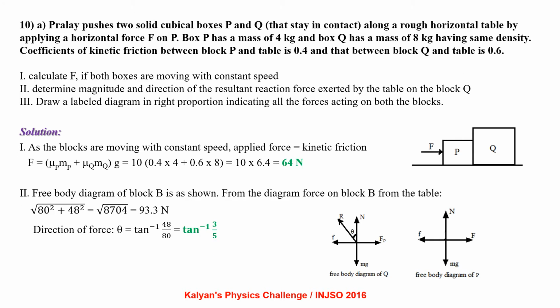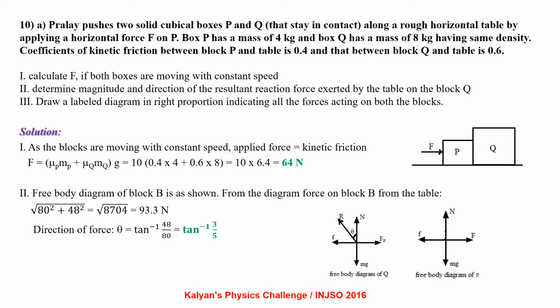Pralay pushes two solid cubical boxes P and Q that stay in contact along a rough horizontal table by applying a horizontal force F on P. Box P has a mass of 4 kg and box Q has a mass of 8 kg, having the same density. Coefficient of kinetic friction between block P and the table is 0.4 and that between block Q and the table is 0.6. Calculate the force if both boxes are moving with constant speed.